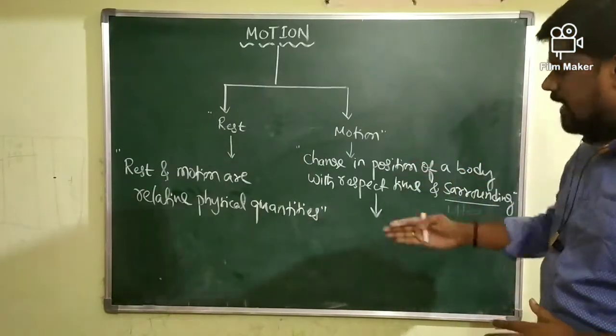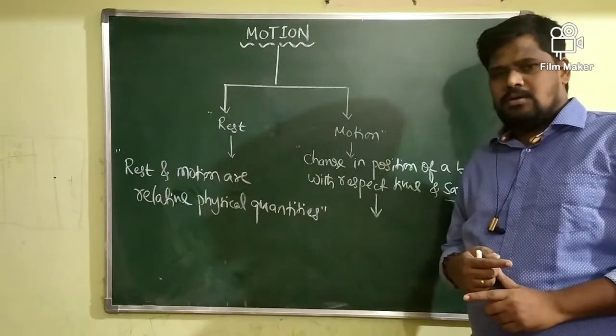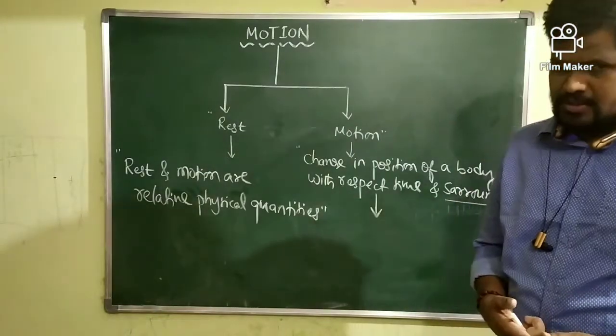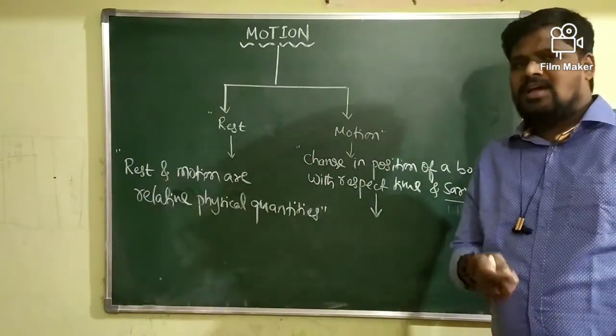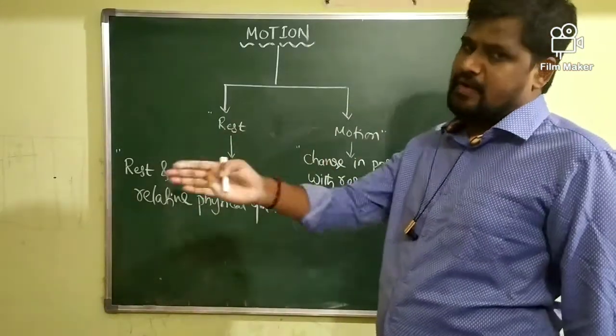While defining the motion of a bus, what is your reference point? I am taking the road as my reference point.